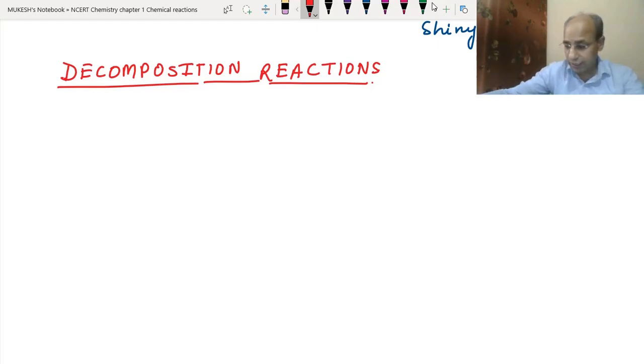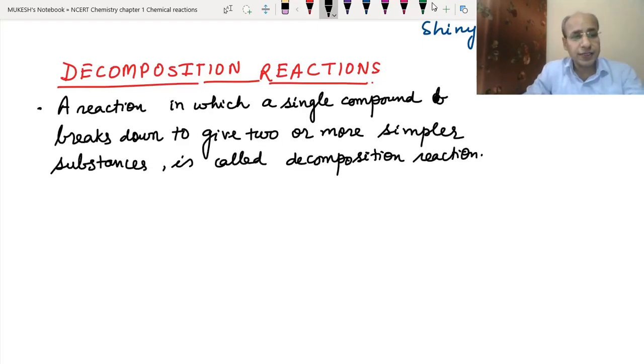Here we are breaking a compound into two or more compounds. So we can simply define it: a reaction in which a single compound breaks down to give two or more simpler substances is called a decomposition reaction.